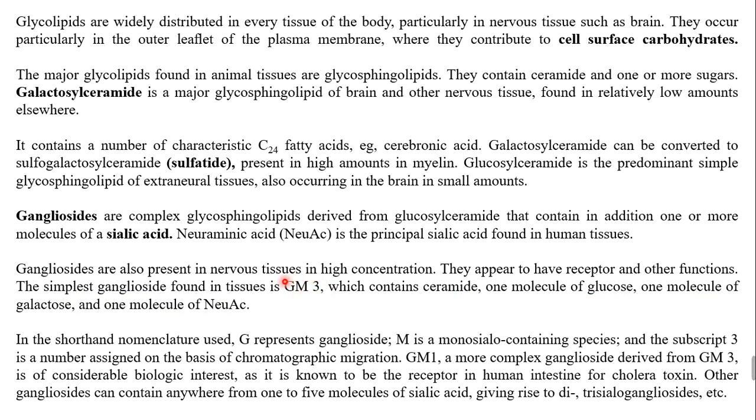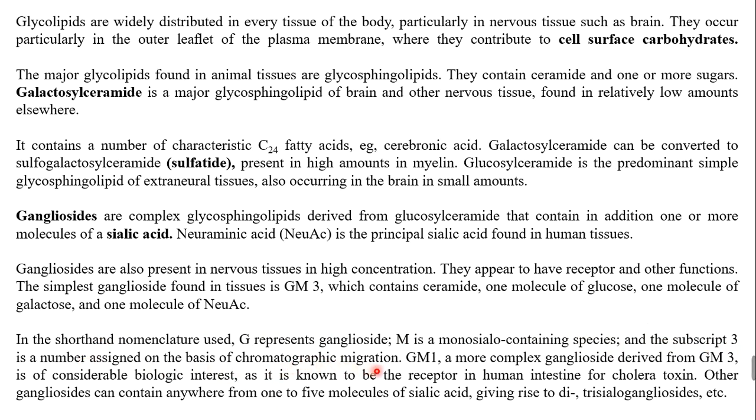How do we name GM3? G represents ganglioside, and M is a monosialo-containing species, meaning how many sialic acid or neuraminic acid molecules are found. The subscript 3 is the number assigned on the basis of chromatographic migration.